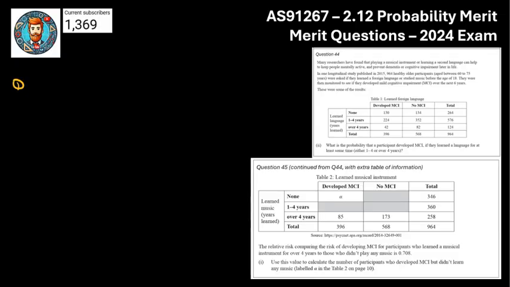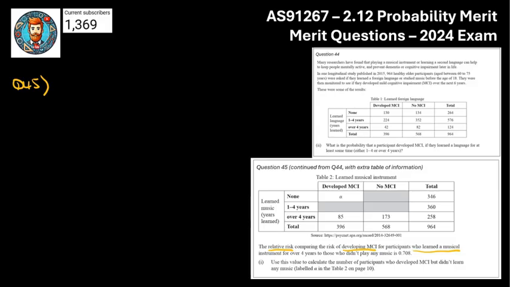So we're now into question number 45, the last merit question for this exam, and this one carried on from the previous question, but you didn't need any of the tables going in there. The key bit of information is to find the relative risk of a person developing MCI who learnt music.